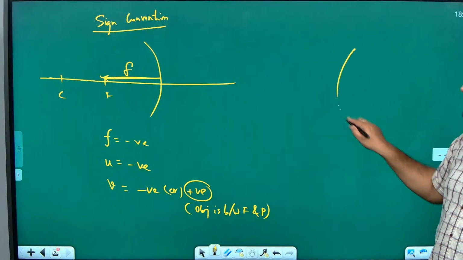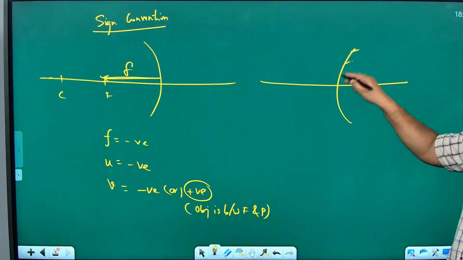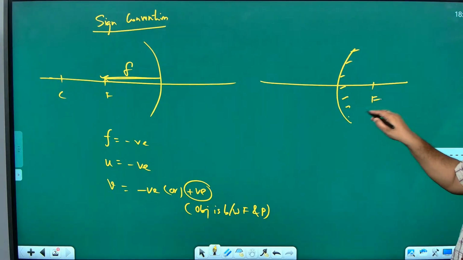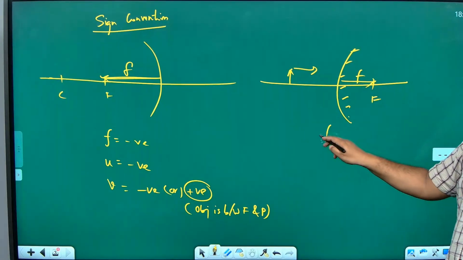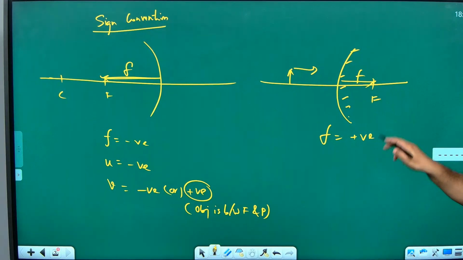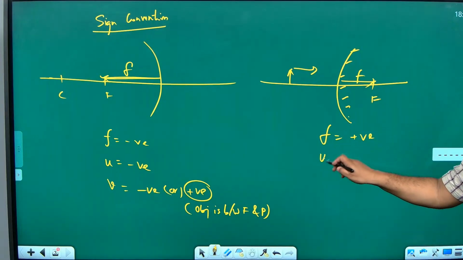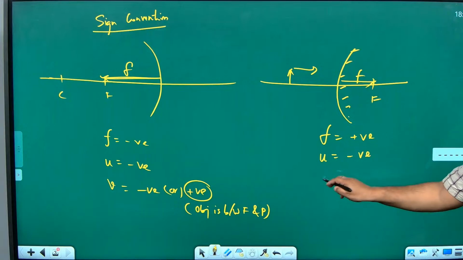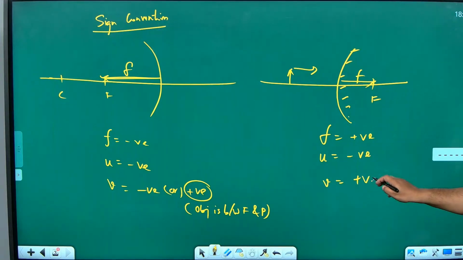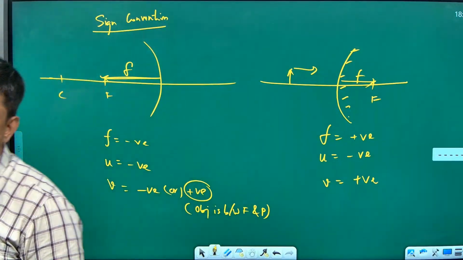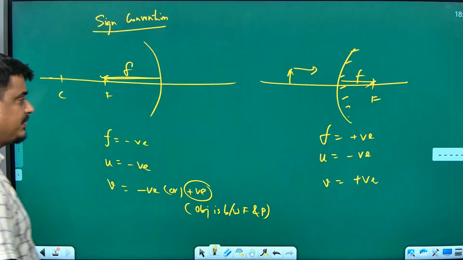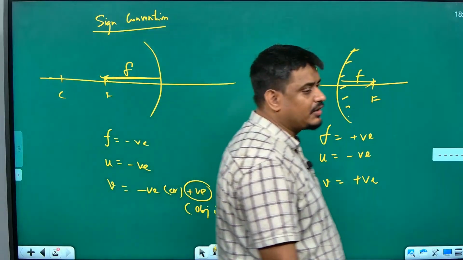Same way, if you have a convex mirror where F is this side, if you keep the object this side, then F will be positive, isn't it? Always the focal length is positive for whom? For a convex mirror. What about the object position? Always negative. What is V? Always positive. No change in that. These are the image formations and sign conventions of concave and convex mirror.